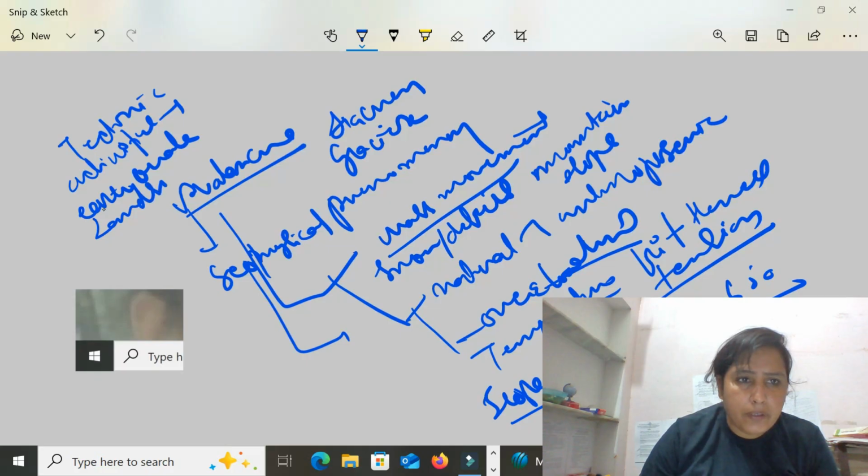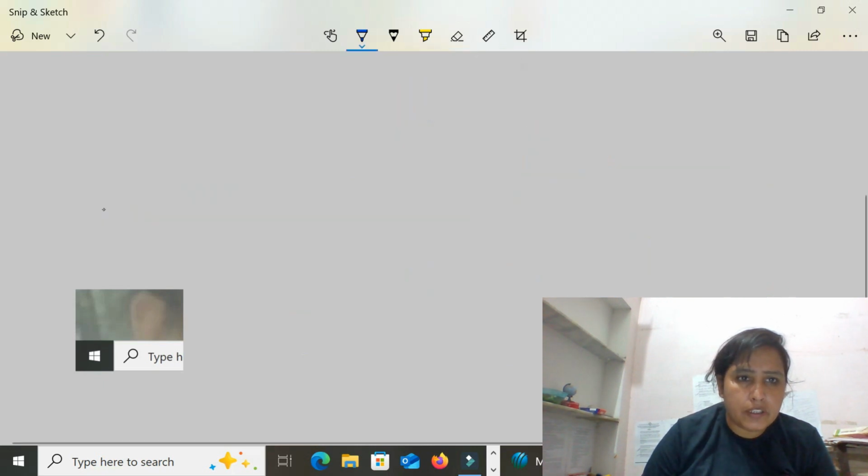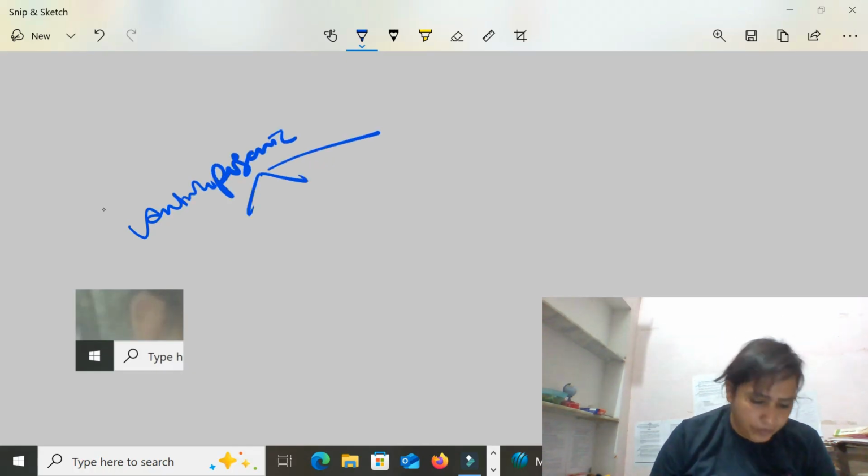Next is tectonic activity, which is the movement of earthquakes and landslides. So four factors are behind avalanches: overloading, temperature, slope angle, and tectonic activity.